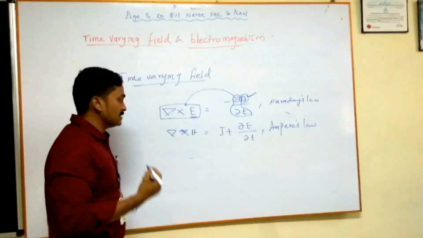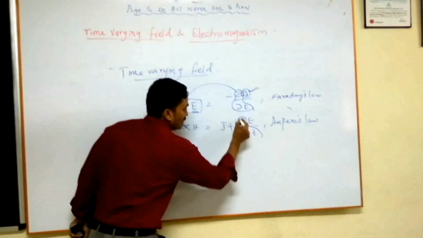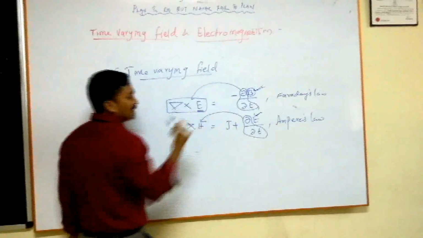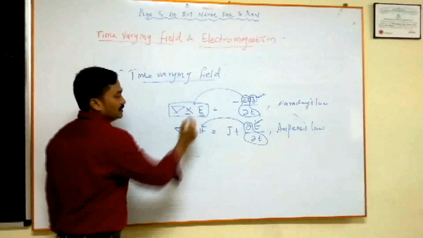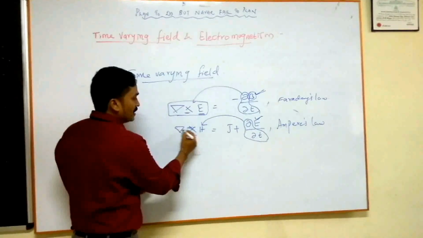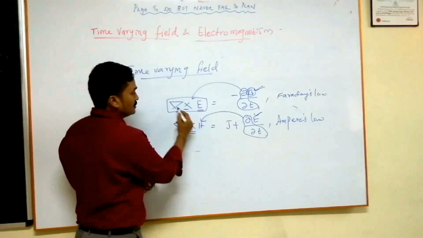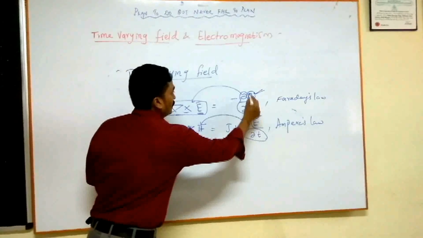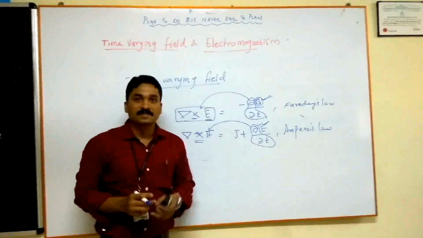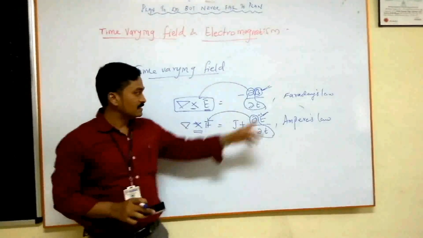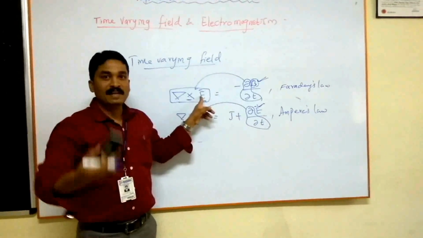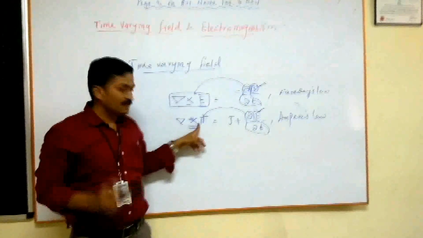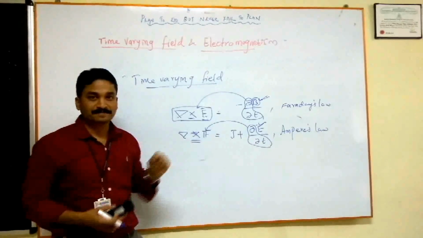What does Ampere's law say? Whenever there is a change in the electric field, that will induce a magnetic field around it. That will create a curl form, and that's why we have del cross H and del cross E, magnetic field and electric field. This is where the electromagnetic principle comes from. Whenever there is a change in the magnetic field, that will create a varying electric field. Similarly, when there is a change in the electric field, that will create a change in the magnetic field.